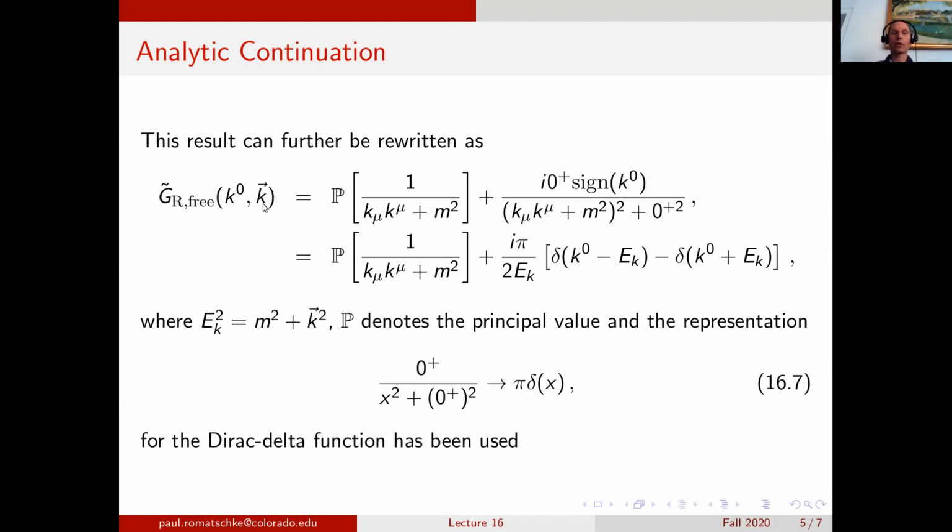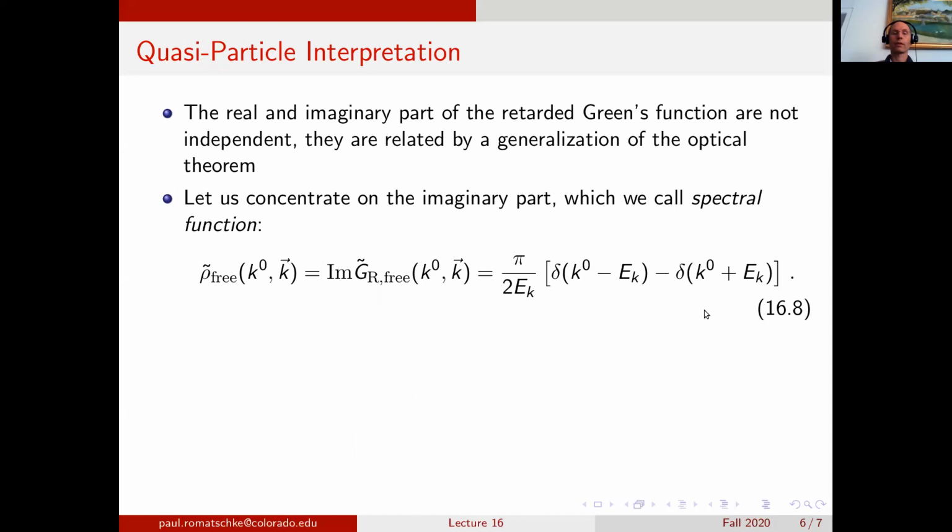So that's the form of our analytically continued retarded Green's function for the free propagator of the scalar field. And it has the form that has some principal value plus an imaginary part that is given by the difference between two delta functions. It turns out that the real and the imaginary part of the retarded Green's functions are not independent. They are related by a certain generalization of the optical theorem.